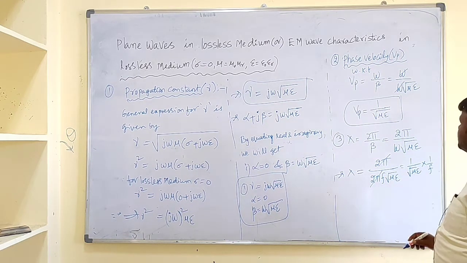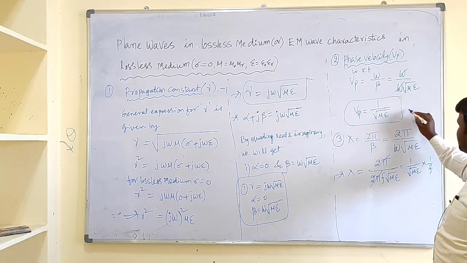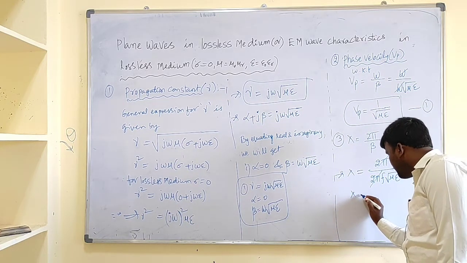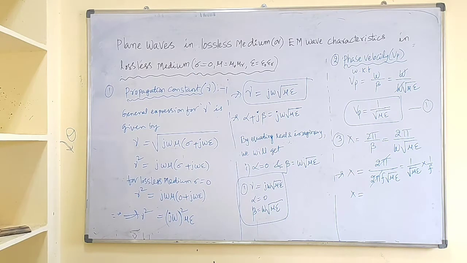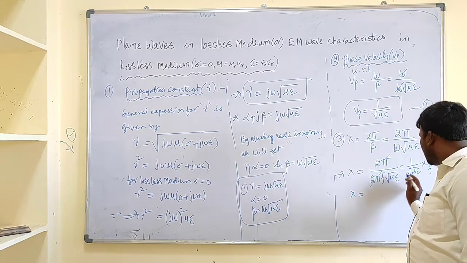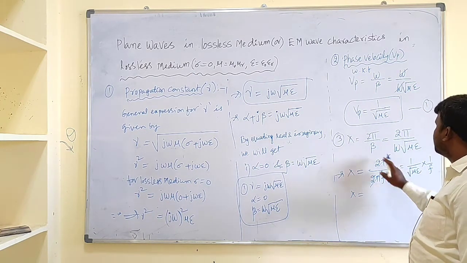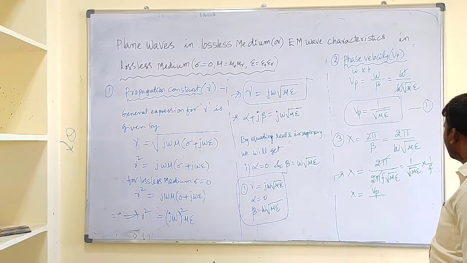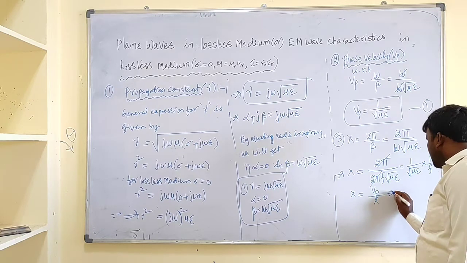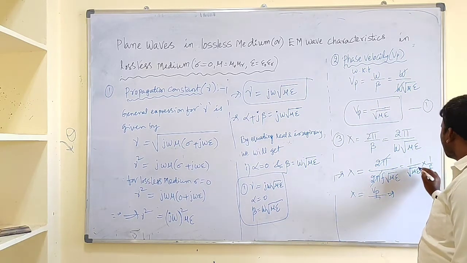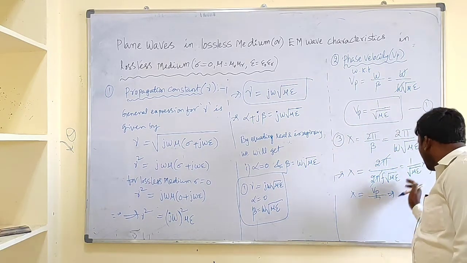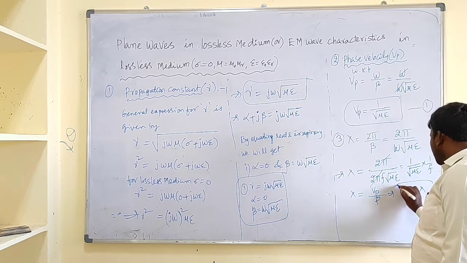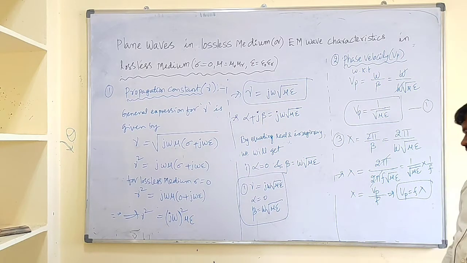We can write it like this. Let us take this as equation 1. From equation 1, we can write lambda as 1 by root mu epsilon by f. Here 1 by root mu epsilon is our Vp, so lambda equals Vp by f, which implies Vp equal to f lambda. This is one of the important relations.